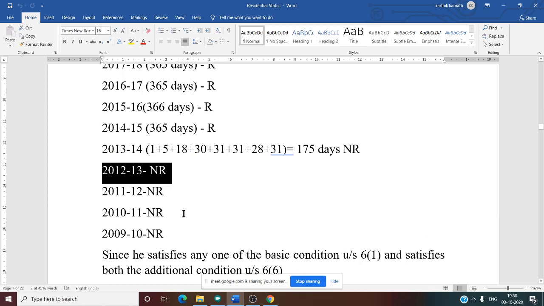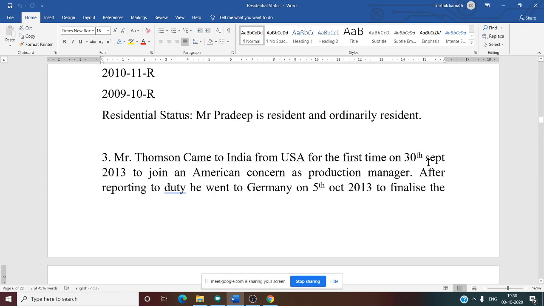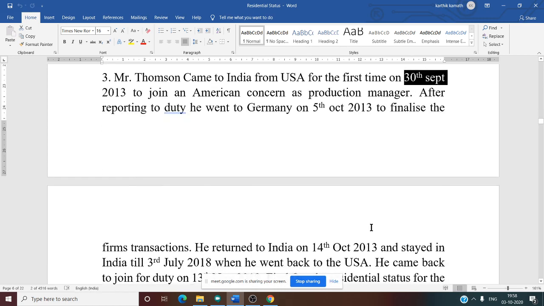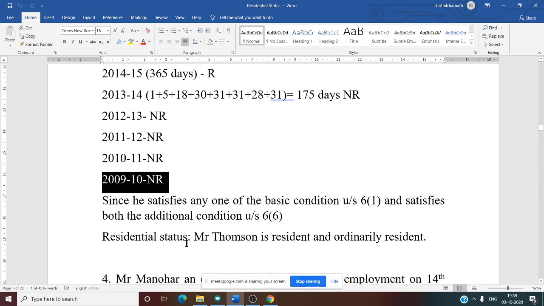2012-13 means what? 1/4/2012 to 31/3/2013. That means up to 31st March 2013 he was not there in India. He came on 30th September, so on March he was not there. That is why 0 days. In 2012-13, 0 days, NR. 2011-12, again 0 days, NR. 2010-11 also 0 days, NR. 2009-10 also 0 days, NR.